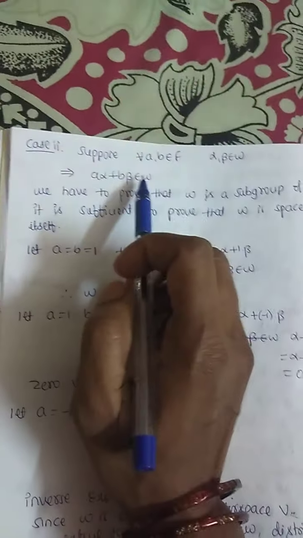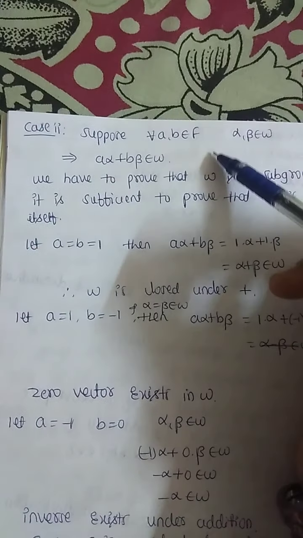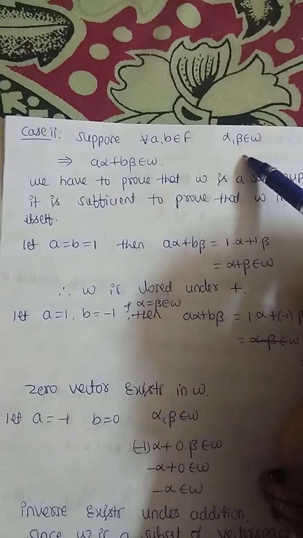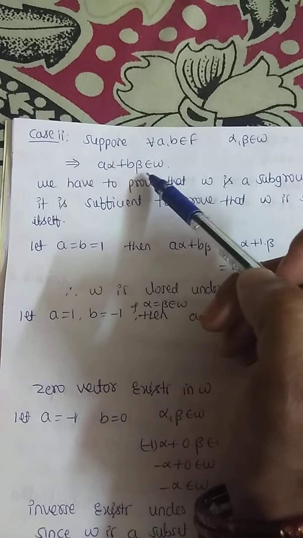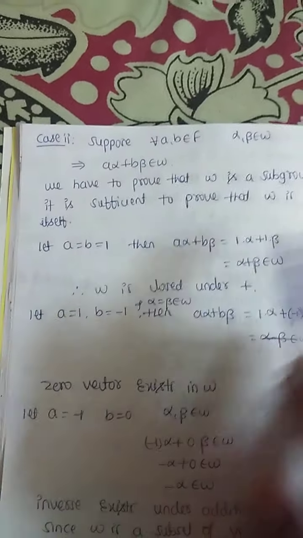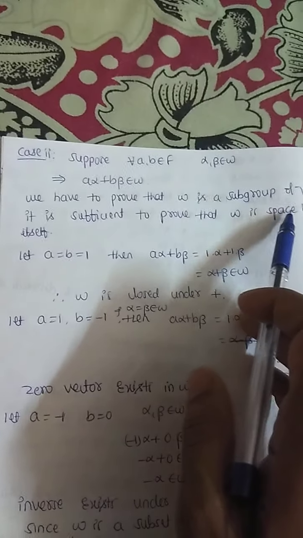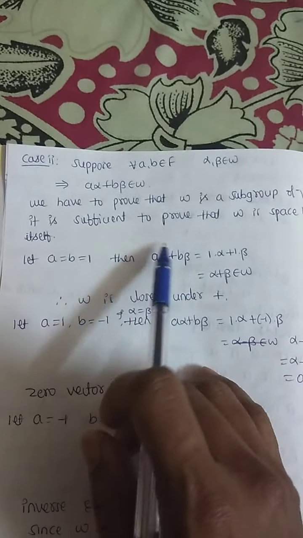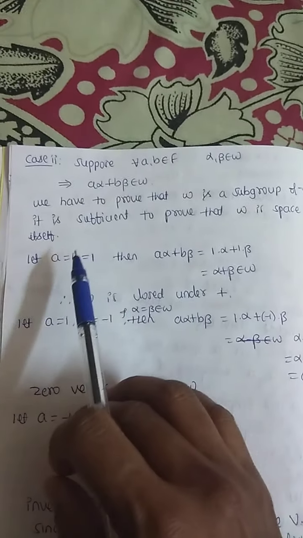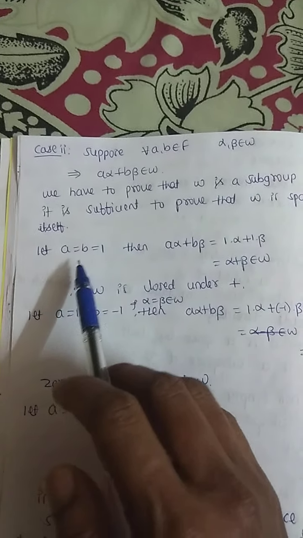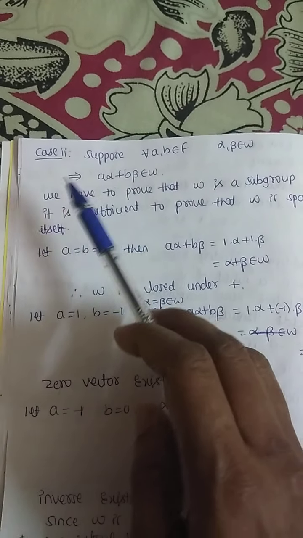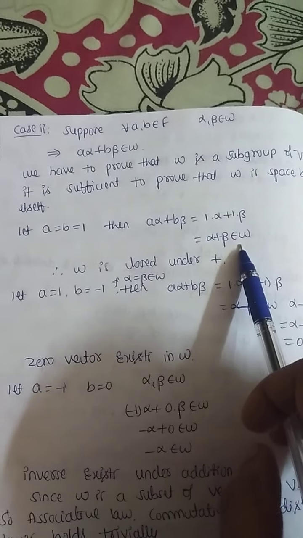This is part 1. Second part, suppose for every a and b belongs to F, alpha, beta belongs to W, a alpha plus b beta belongs to W, given. We have to prove that W is a subspace of V. It is sufficient to prove that W is a space by itself. Suppose take a and b are 1. a alpha plus beta equals 1.